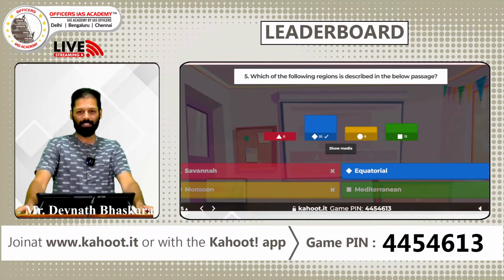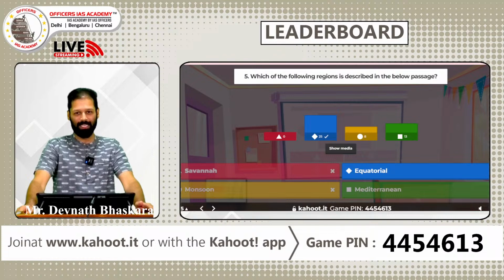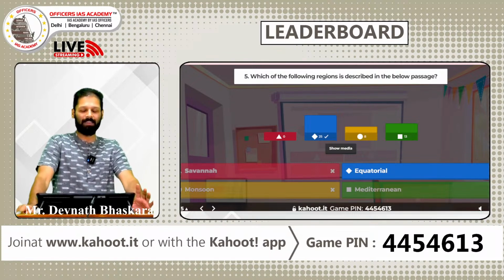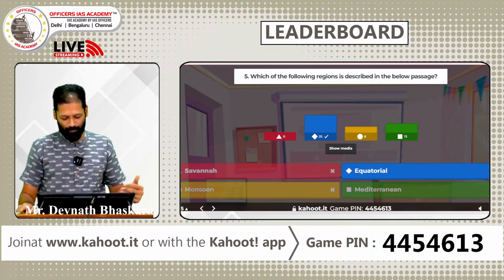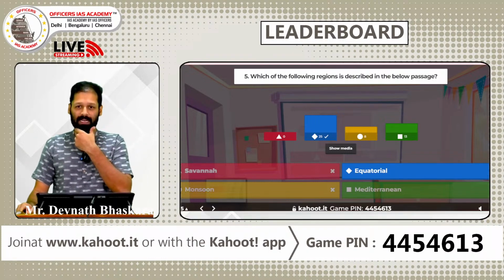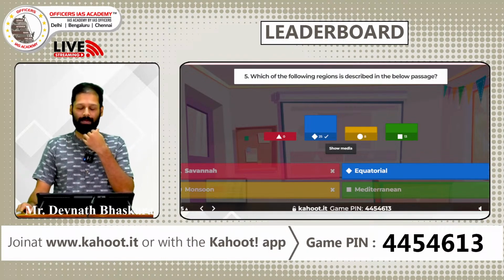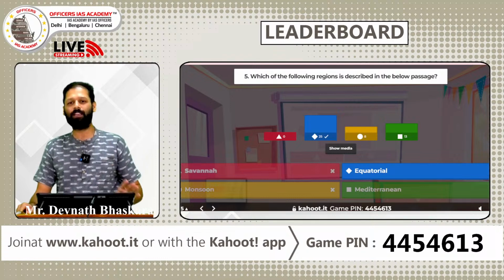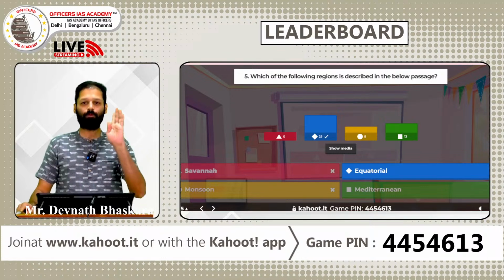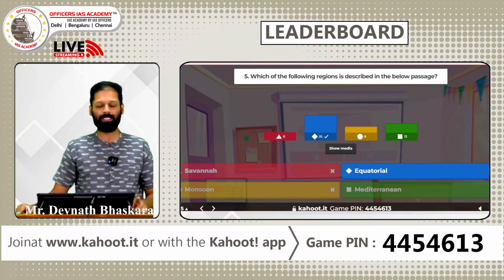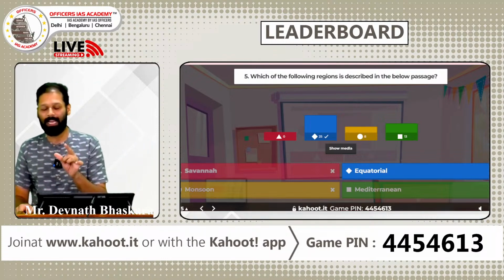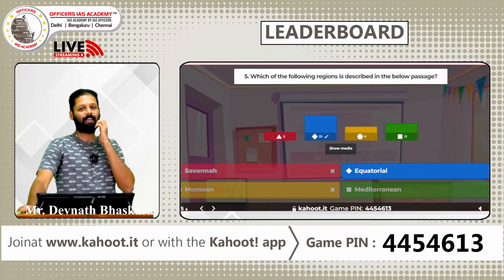The rainforest becomes an intimidating space, but it becomes a dance theatre, an amphitheatre for nature to do its game. A wonderful question from UPSC. A weather-based question, a climate type-based question. Every year, what I've seen from 2011 to 2023, every year at least one question which deals with climate, which asks about a climate type.